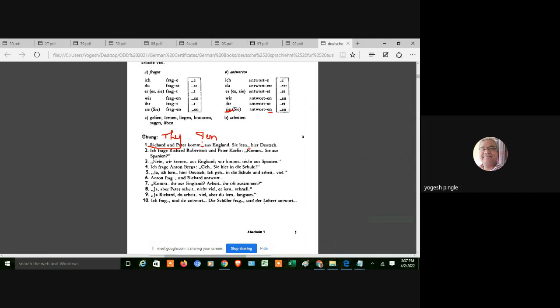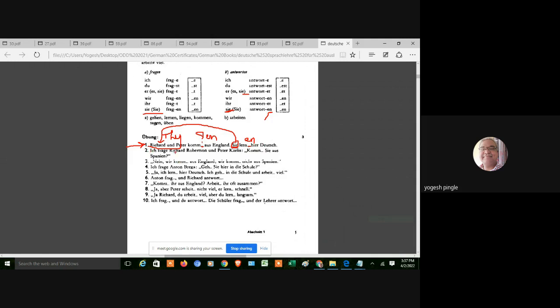Sie lernen. Correct, EN will come. Now this Sie is for they, that's why it is EN. You should not confuse this Sie. Is it for she, or they, or what? If you read the whole line and see the context, it will be clear that this Sie is for Richard and Peter, and that's why we have to put EN only.